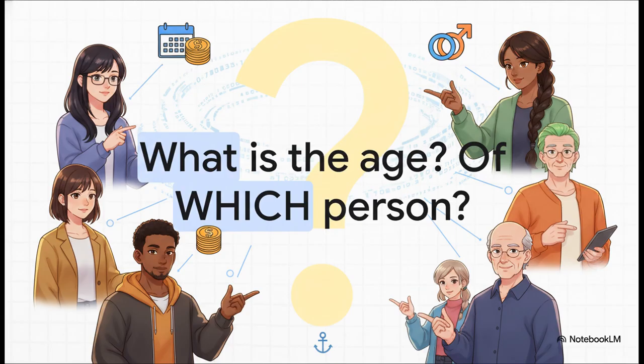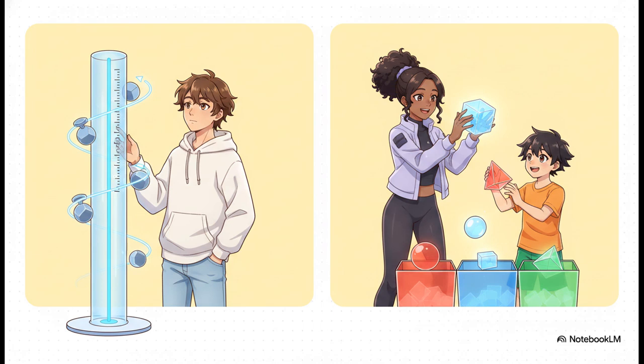Think about this incredibly simple counter question. If I just walk up and ask you, what is the age? Your natural, immediate response is going to be, well, of which person? This proves a really foundational rule. Data points, which we call variables, are totally dependent on individual subjects. The person is the anchor, and the variable, like their age or their salary, is the specific measurement tied directly to them.